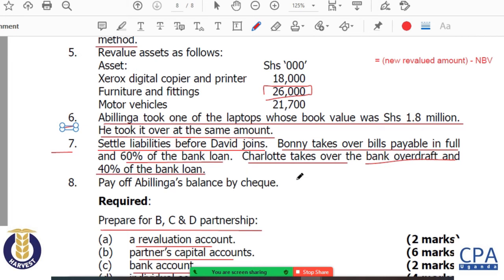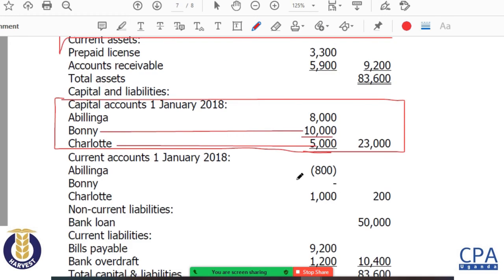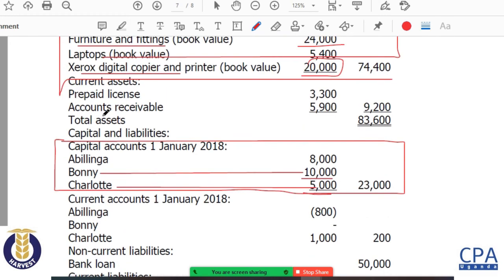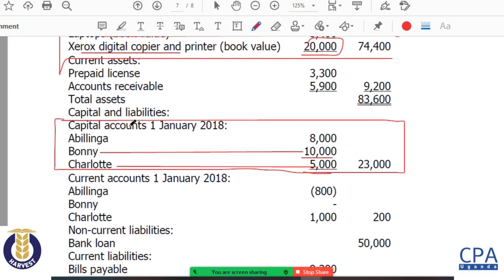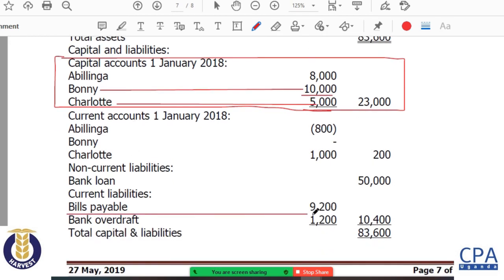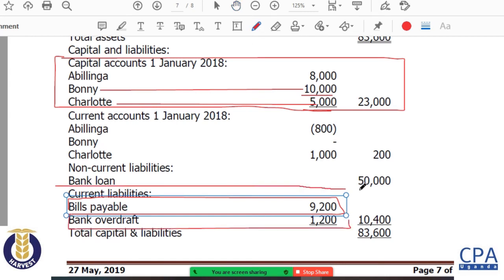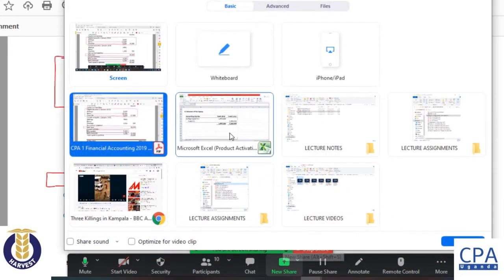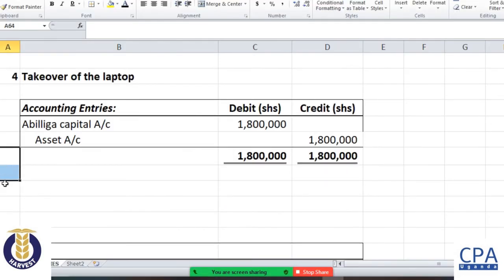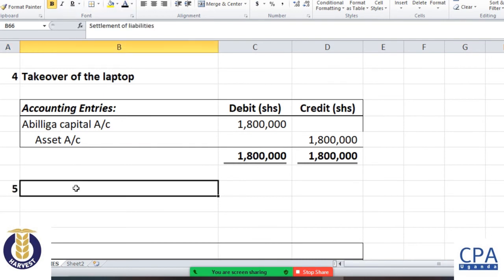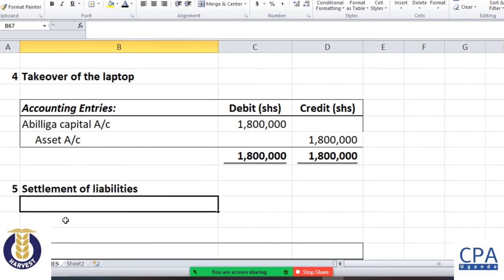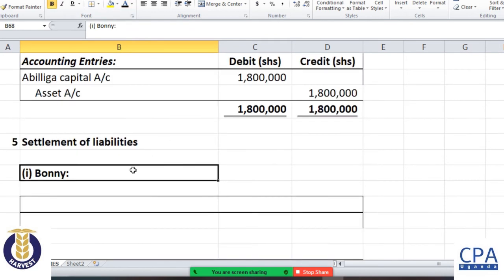So as you can see in our table here, the bills payable are given right here. You have in the liabilities, bills payable taken over, bank overdraft is also taken over. At the same time, the loan is taken over by the two remaining partners, Bonnie and Charlotte. So let us see. I'm going to get from you some of the accounting entries. Number 5, settlement of liabilities. And begin with the first liability, Bonnie.